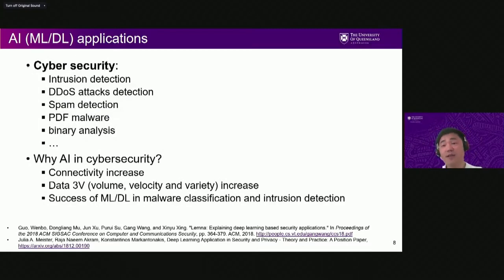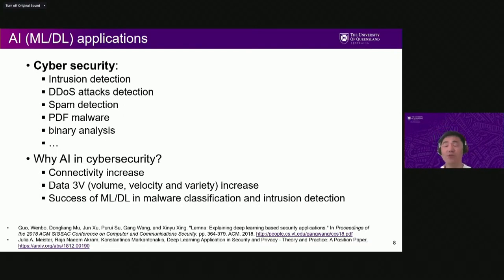Intrusion detection, DDoS attack detection, and spam detection. Also, there are a lot of attacks embedded in PDFs, and malicious software can be embedded in the PDF, executed, and acquire privileges of target systems and networks. And this can be used for binary executable analysis. Malware uses very diverse forms of structures. Then machine learning can help to understand and detect ongoing malware in binary form and so on.